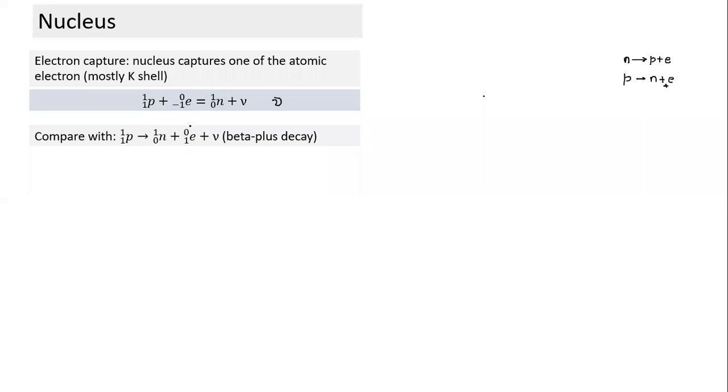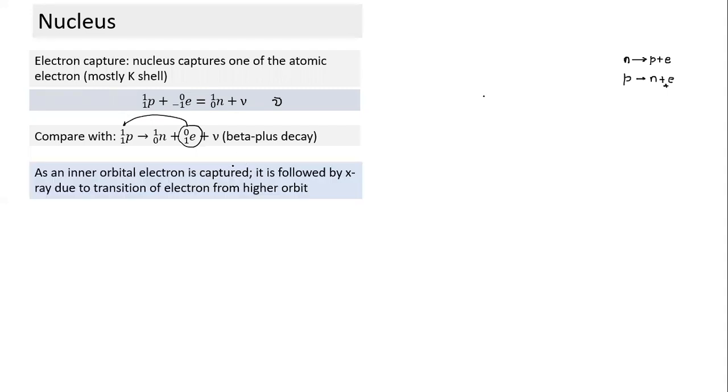In beta plus decay, if I shift this term in the equation, if I transfer it from this side to this side, I get exactly the same. So what I notice here is that it is similar to beta plus decay. That's why here also we have a neutrino emission. Here also we have neutrino emission. So one way we can think of it is that it has similarity with beta plus decay.